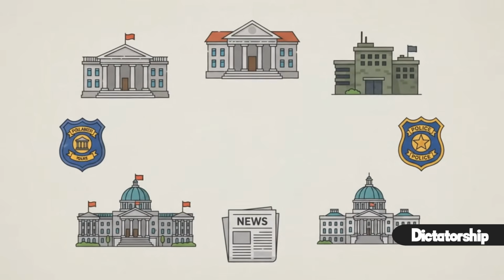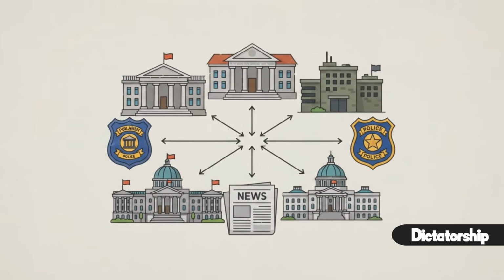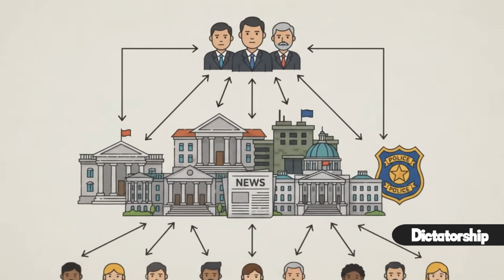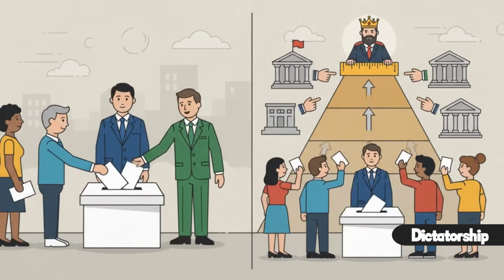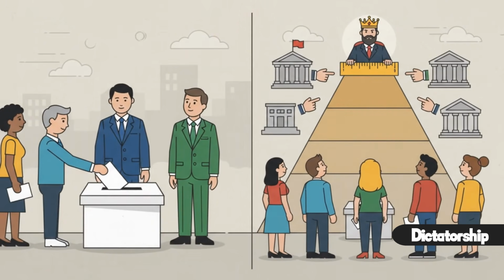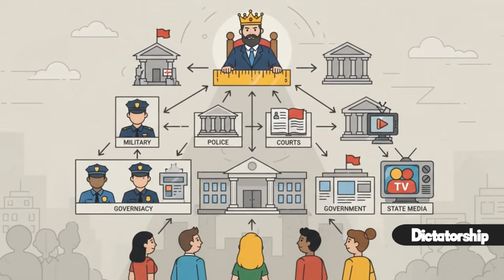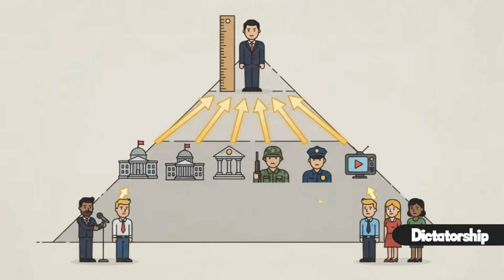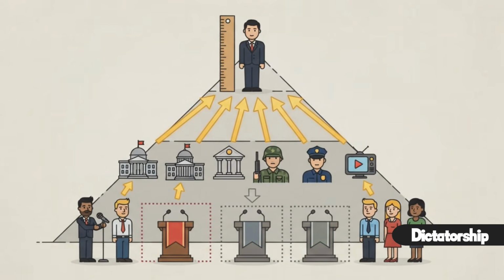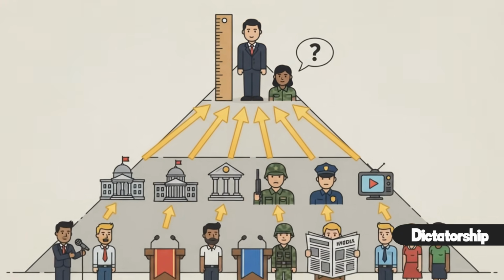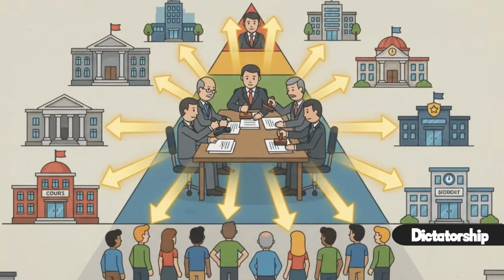Dictatorship, a form of government where power is concentrated in the hands of a single ruler or a small ruling group. Unlike a democracy, the people have little or no ability to remove those in power through free elections. Here's how it works. A dictator gains and maintains control by centralizing authority, often limiting political opposition, controlling major institutions, and restricting criticism of the government. As a result, most important decisions are made by a small number of people rather than by elected representatives.